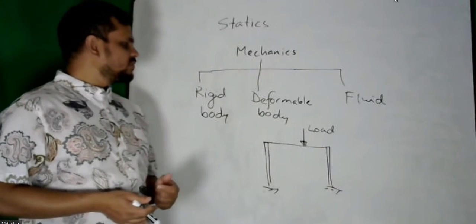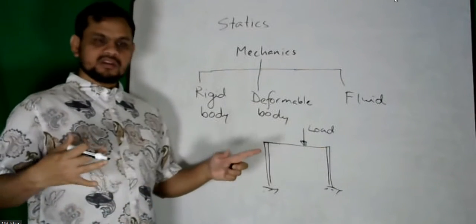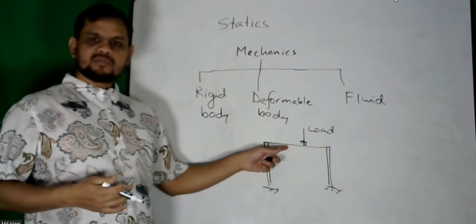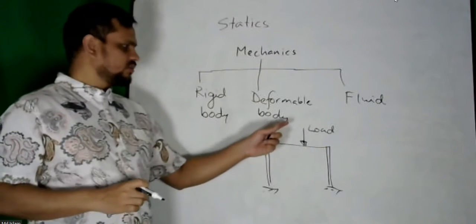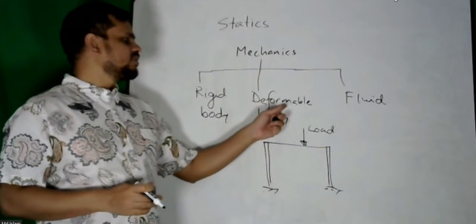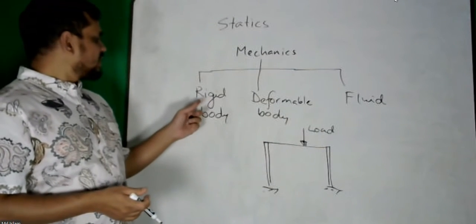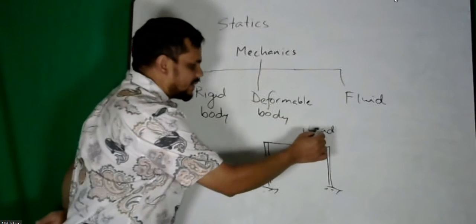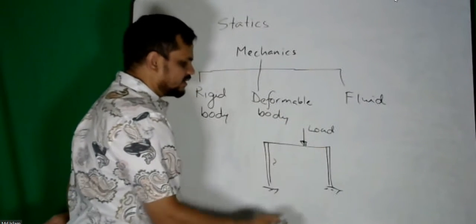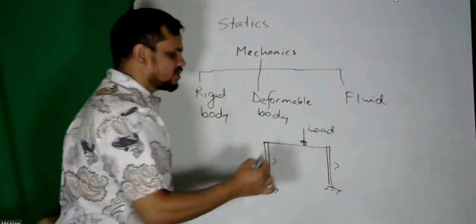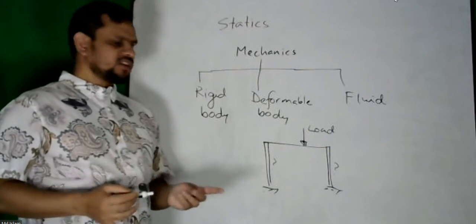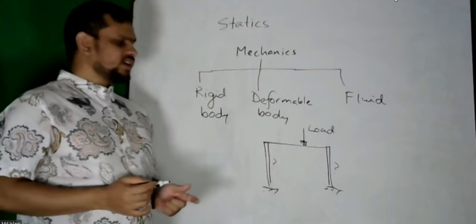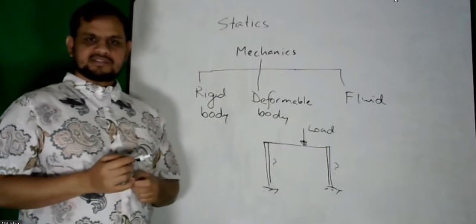What is a deformable body? If my load is so big that this beam or column bends, or this column shortens due to the load, we can call it a deformable body. If we are concerned about the load only, not the deflection, it is called rigid body mechanics.